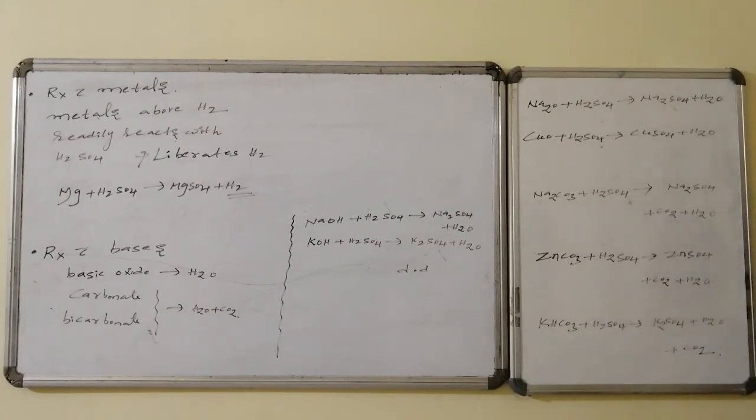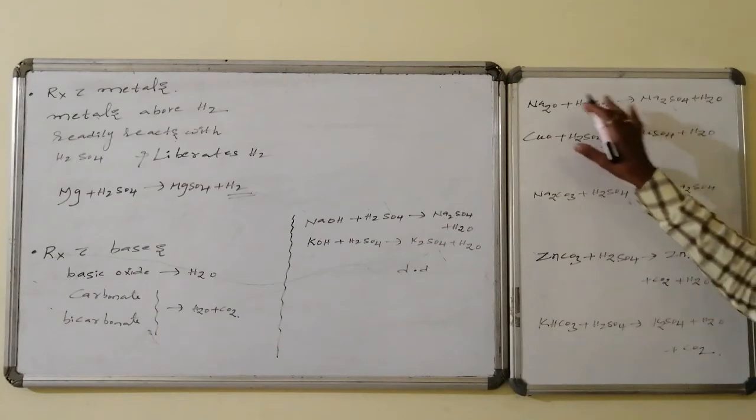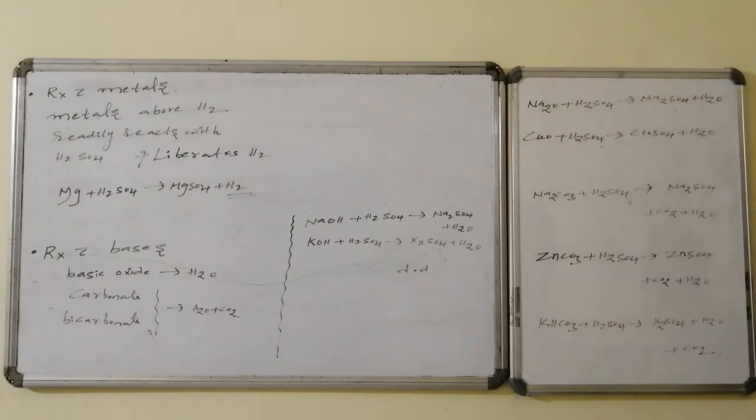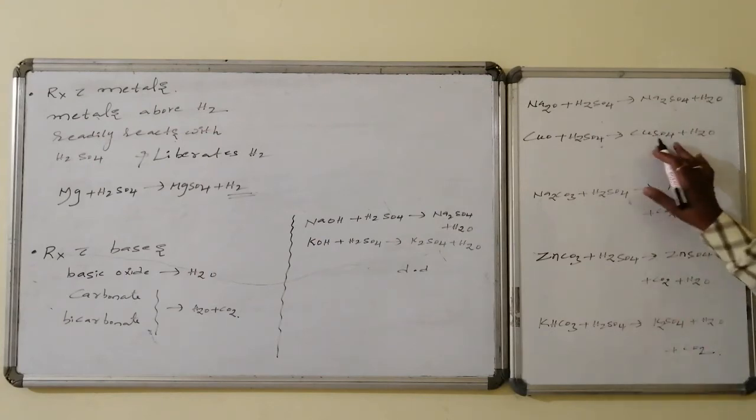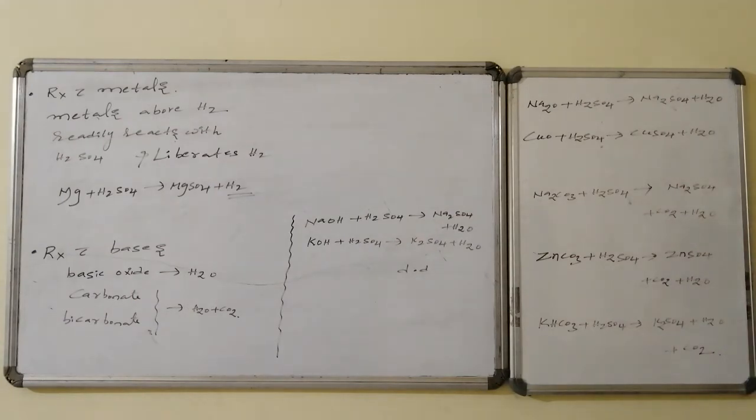Whereas on reaction with metal oxides, nothing but basic oxides, once again basic in nature, these bases on reaction with acid, once again neutralization occurs, leading to the formation of salt, that is sodium sulfate, followed by water formation. Sodium sulfate followed by water formation occurs. Copper sulfate followed by water formation occurs.